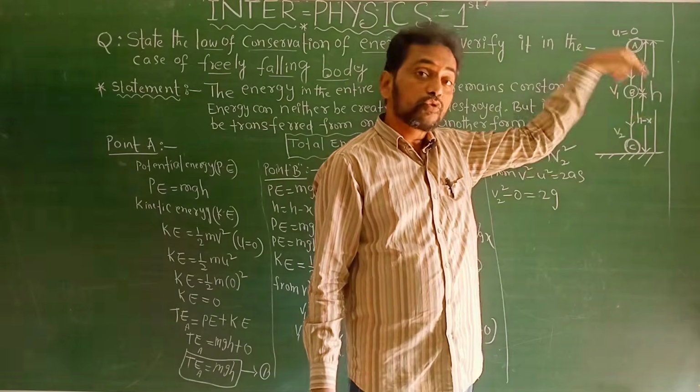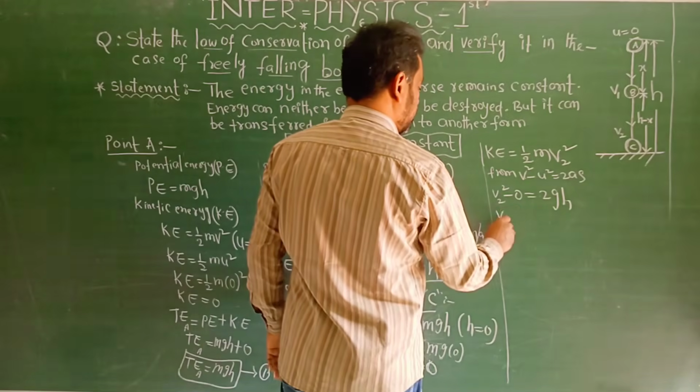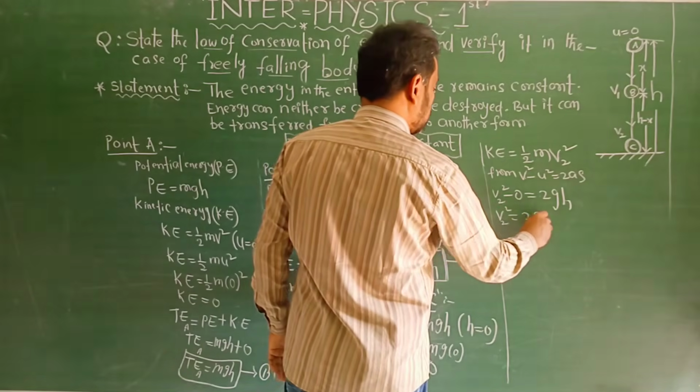This h is converted to displacement, so s is equal to h, then v2 square is equal to 2gh.